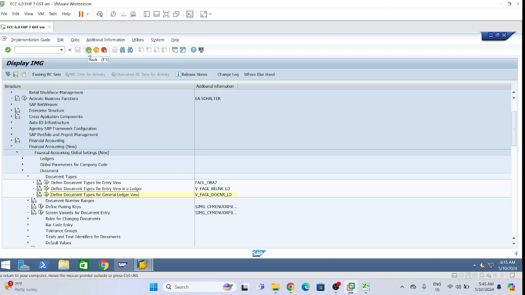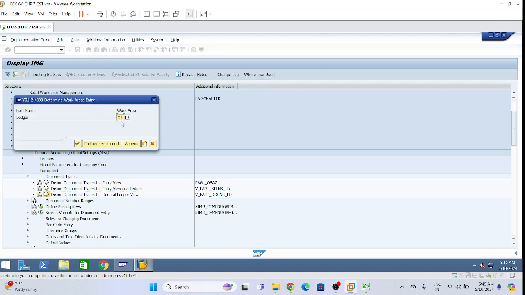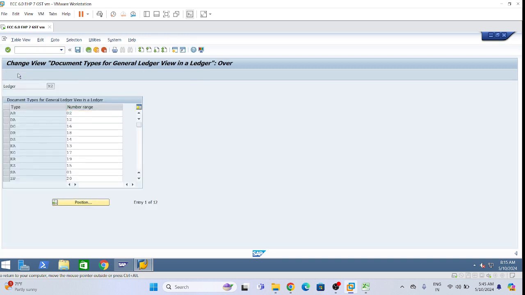Repeat the same. Come back and repeat the same for the US GAAP, which is X2, for CP and CR, CP 10 and CR 11. Okay. So this is the number range key we have defined.